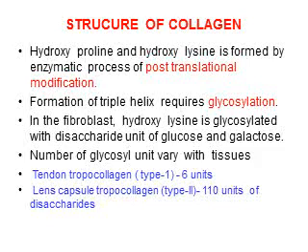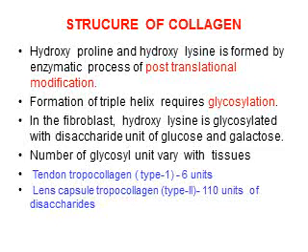Hydroxyproline and hydroxylysine are formed by an enzymatic process of post-translational modification. You know what is post-translational modification? There are enzymes which convert proline and lysine to hydroxyproline and hydroxylysine, namely lysyl hydroxylase and prolyl hydroxylase, which require vitamin C as the cofactor, and it is an important reaction in the post-translational modification of collagen.